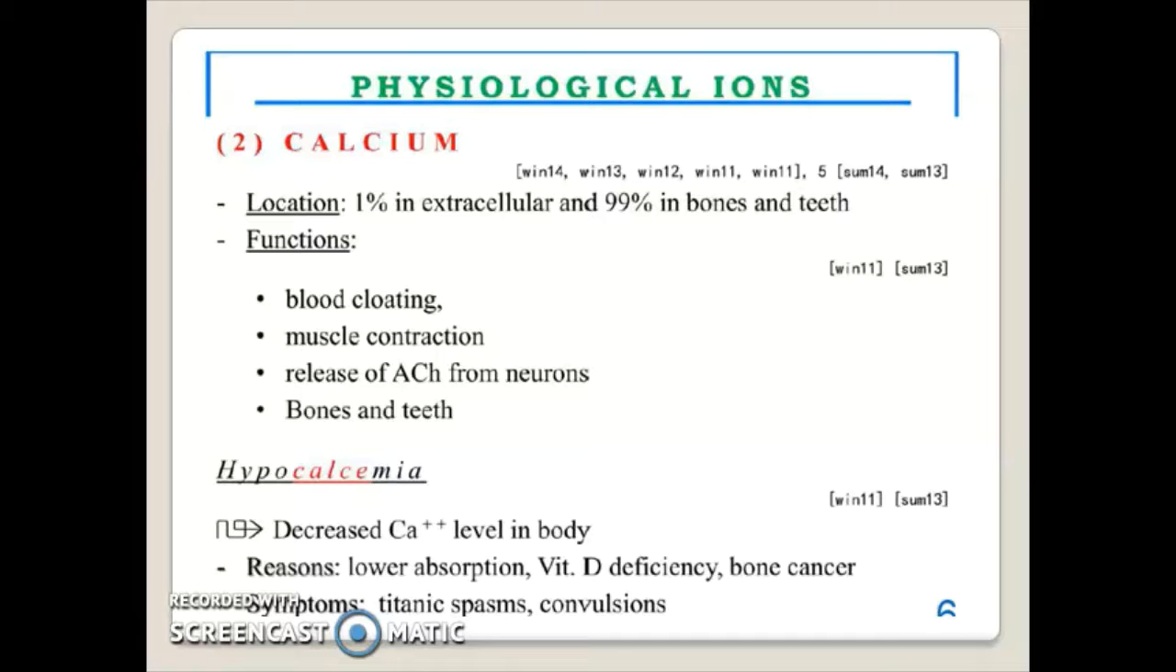Hypocalcemia: decreased calcium ion level in the body. Reason: lower absorption, vitamin D deficiency, or bone cancer. Symptoms are tetanic spasm and convulsions.